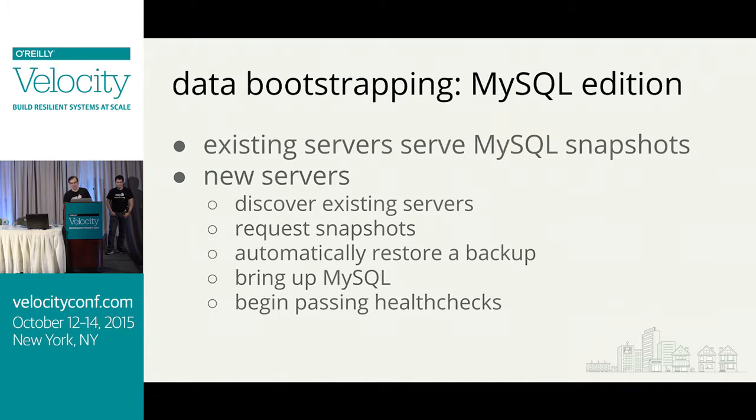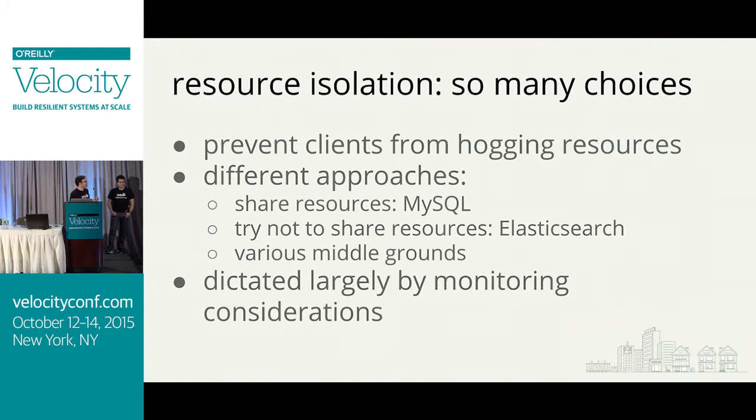So now we have clusters, and they have configuration, and they have data. But we have to consider a little bit how many clusters should we have? How should those clusters be split up? And in resource isolation, there are so many ways to do this. I think our ultimate goal is to prevent clients from hogging resources. But there are different approaches that we can take.